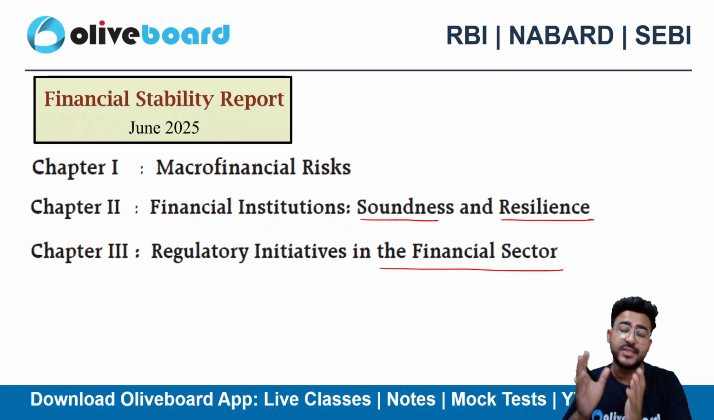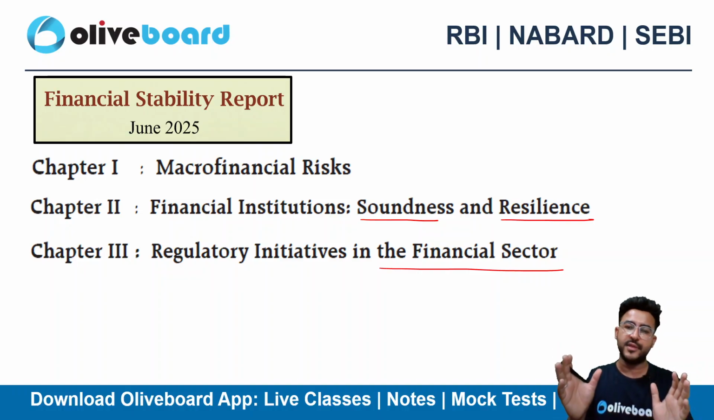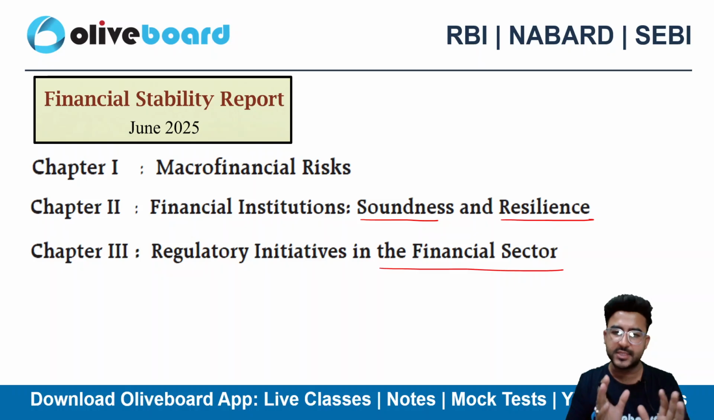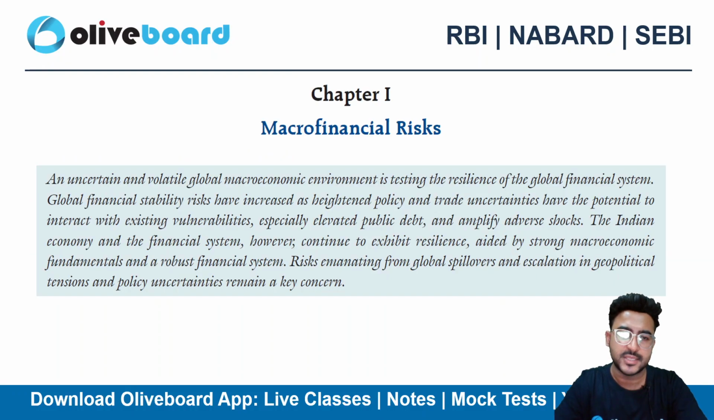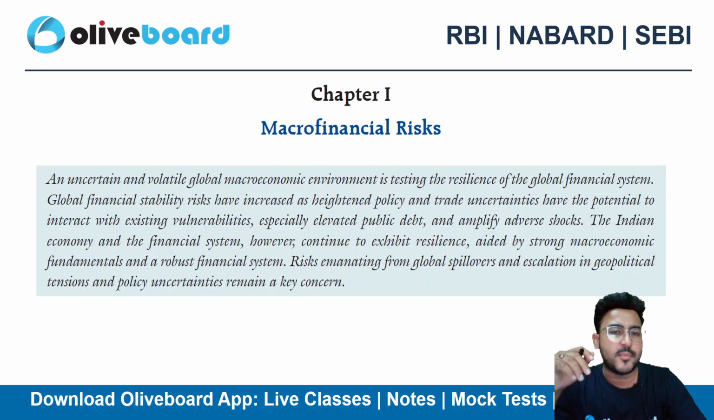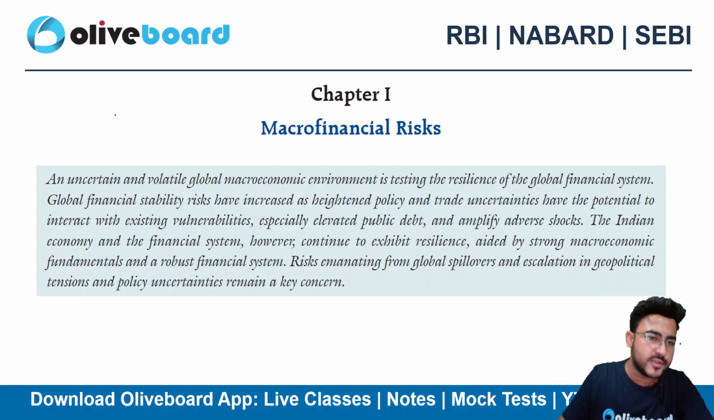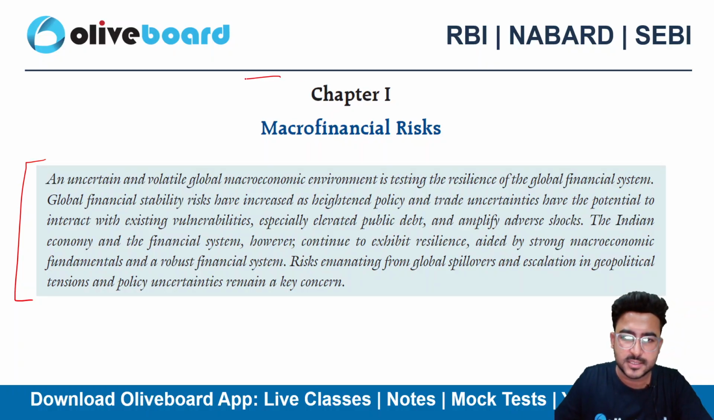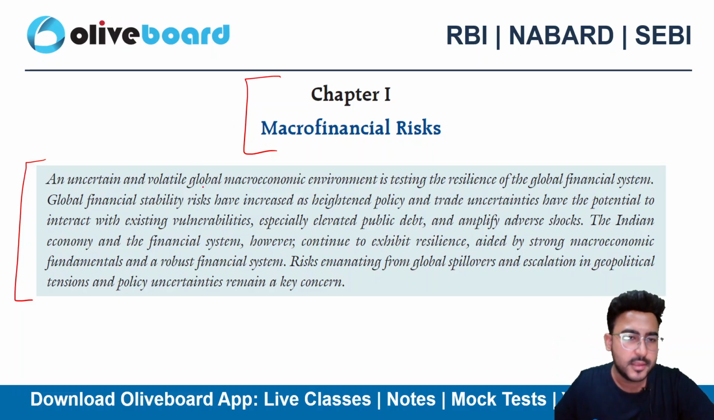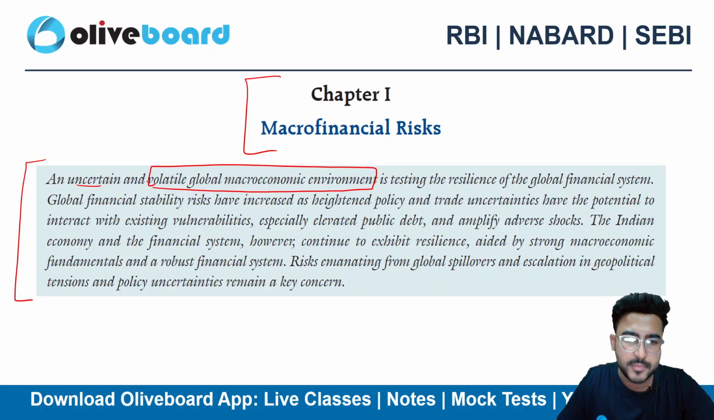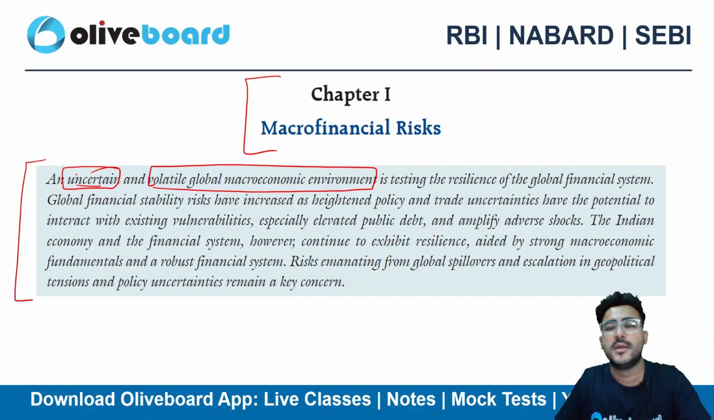Okay, macro financial risk. So this will be from the global perspective, not just from the domestic. It will be from a mix of the international plus the domestic perspective, right? So the good thing about these reports that RBI is publishing is they are always giving a blue box just after the name of the chapter. So the first chapter is macro financial risk, right? In this box we can see that they have written that an uncertain and volatile global macroeconomic environment is there. Why? Because of the geopolitical tensions, because of the trade war, trade tariff, right?